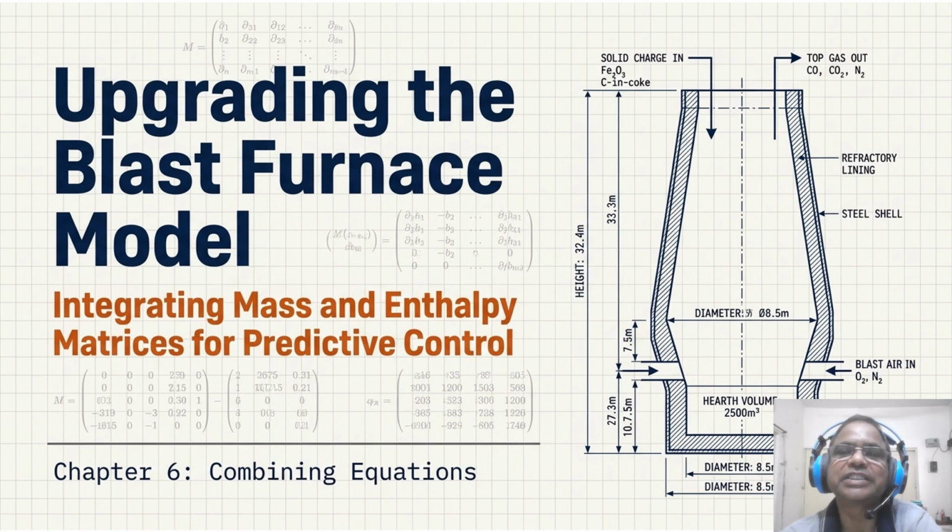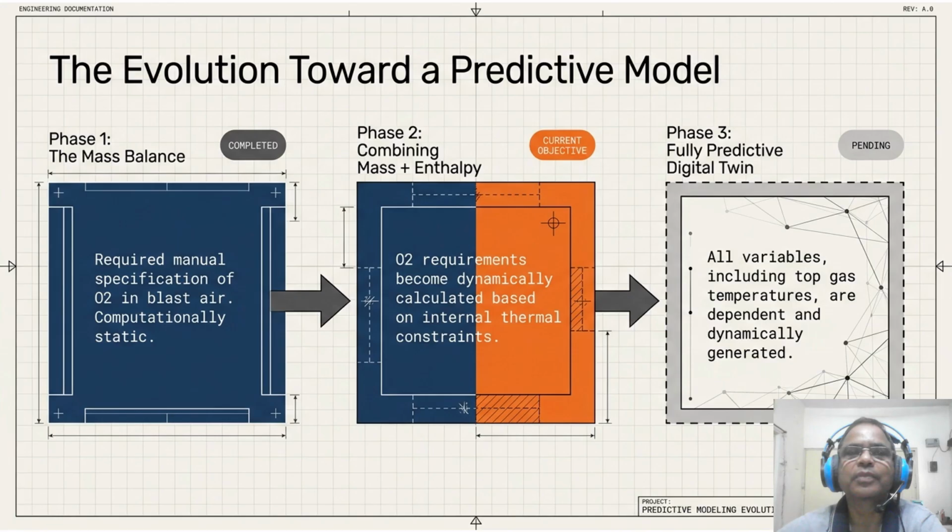So, to understand this shift, we must look at our modeling evolution. The evolution towards a predictive model follows this roadmap. Phase 1 was a static mass balance where we manually specified oxygen. We are now at phase 2, that is merging mass and enthalpy. So oxygen requirements are dynamically calculated based on the internal thermal constraint.